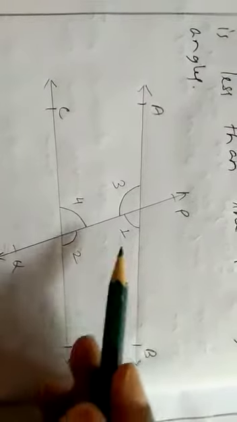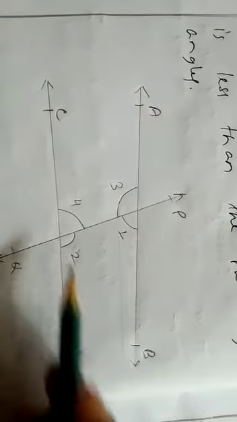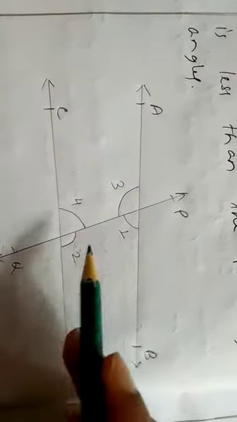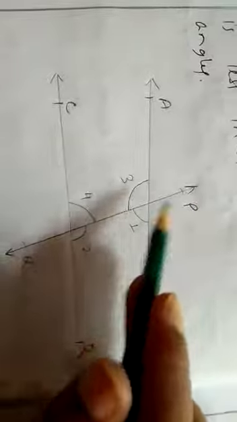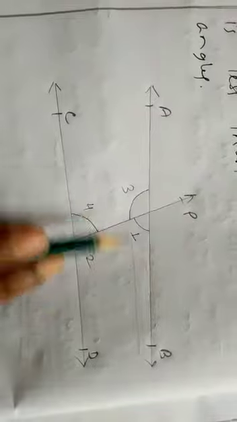that means two pairs, or four angles, will be produced. Suppose angle 1 and angle 2 are two interior angles. Why interior? Because they are inside AB and CD and along the same side of the transversal, the right-hand side. This one is PQ, so the right-hand side of PQ is this one. So 1 and 2 are the two interior angles. Again, 3 and 4 are two interior angles along the left side of the transversal. Clear?